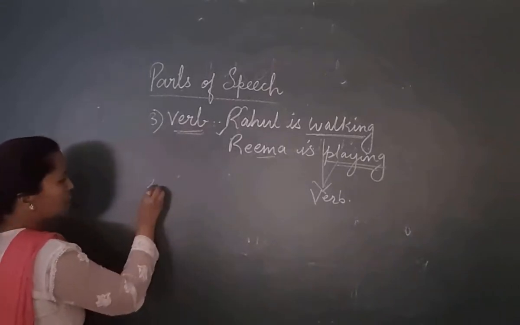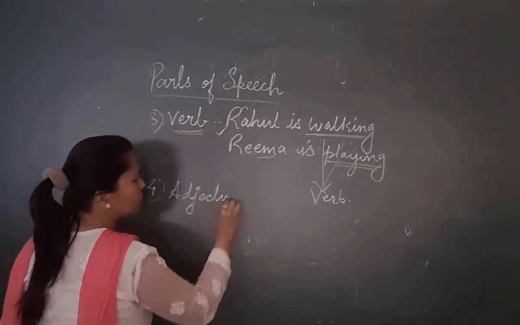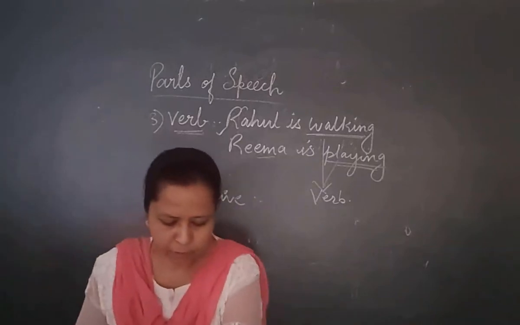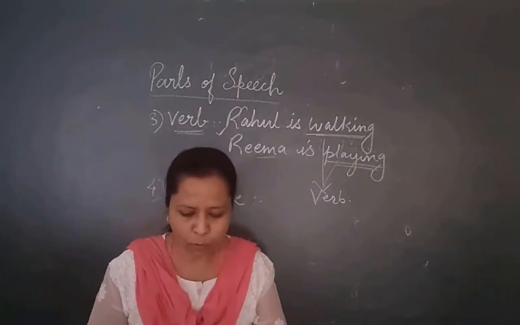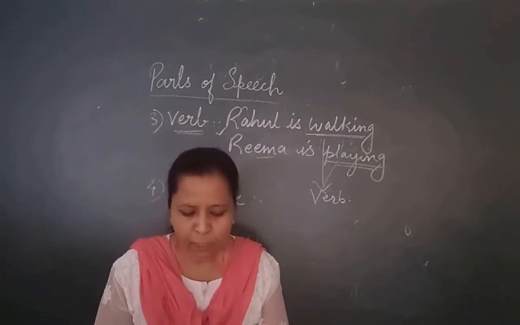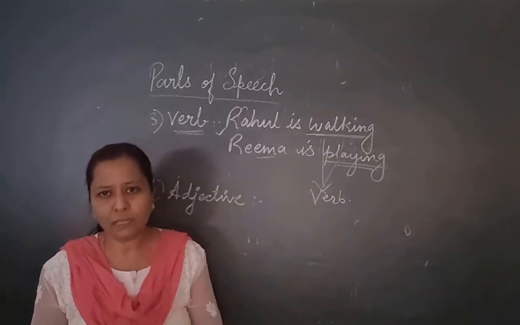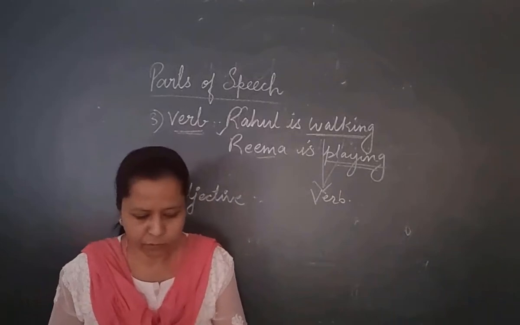The fourth part of speech is adjective. Now, what is an adjective? A word used with a noun to describe the person, animal, place or a thing is known as an adjective.